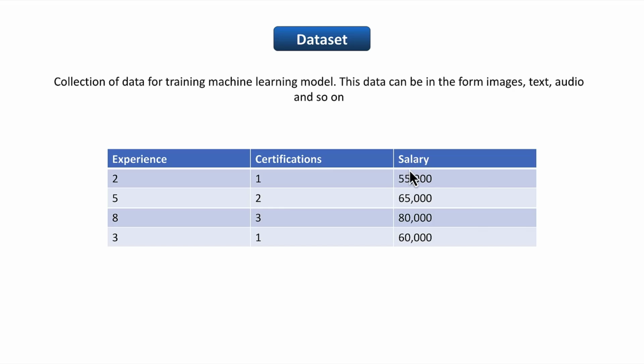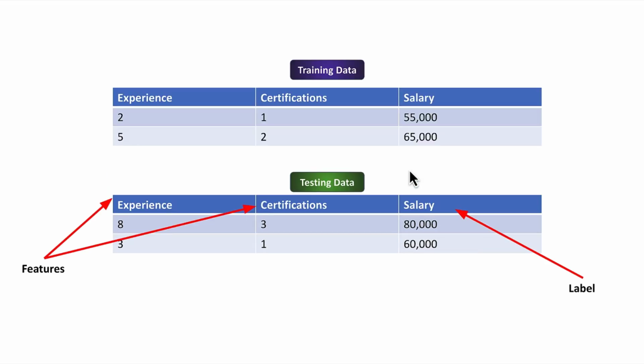After collecting that data, we split it into multiple parts. But the main two parts are called training data and testing data. As the name suggests, on training data we train our machine learning model, and on testing data we test our model after training.